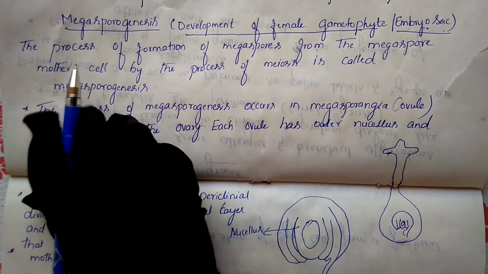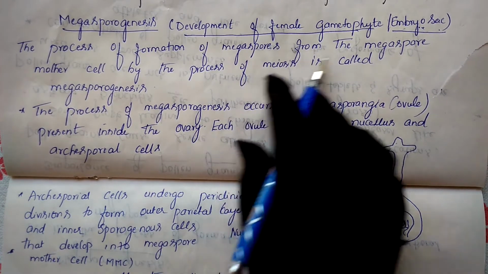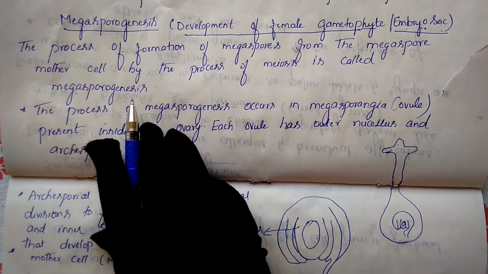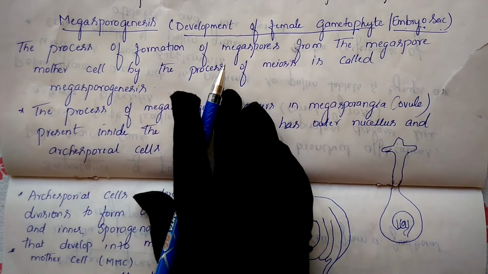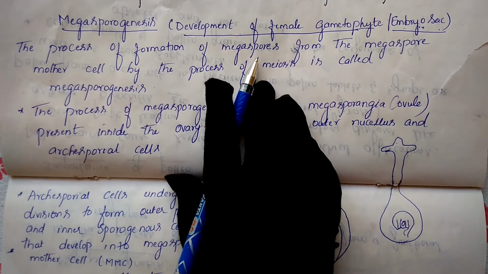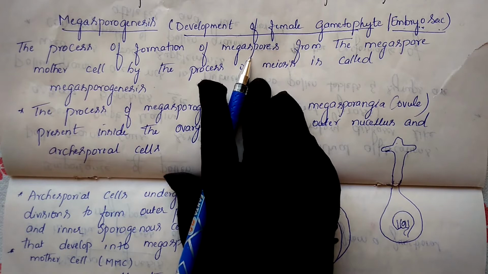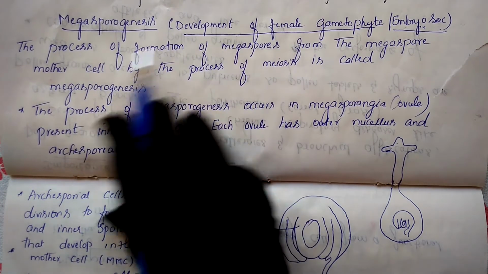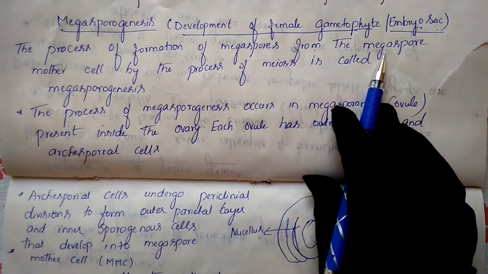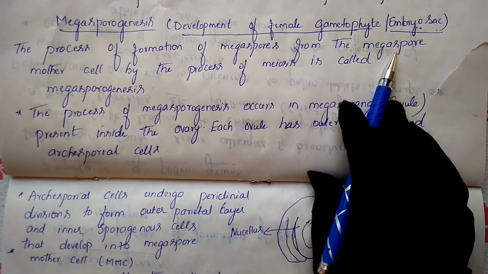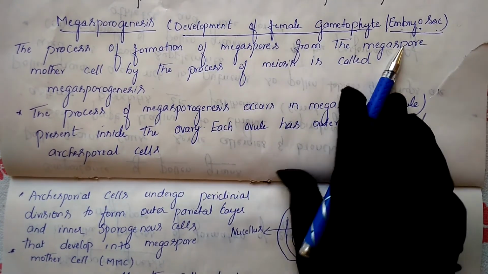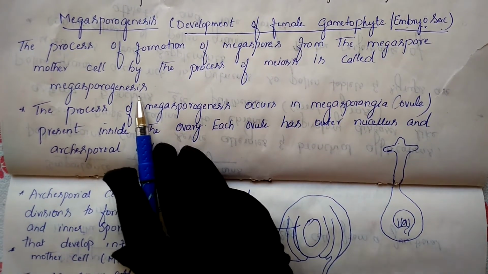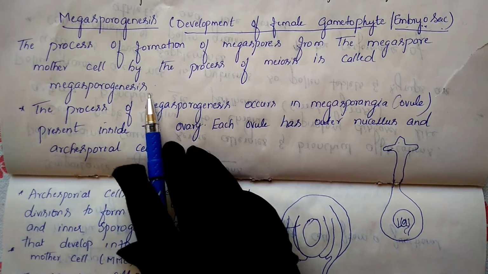Megasporogenesis means the process of formation of megaspores from the megaspore mother cell by the process of meiosis. It is a process where the formation of megaspores takes place, and these megaspores are produced from the mother cell. That's why this mother cell we call a megaspore mother cell. So the formation of megaspores from megaspore mother cells by meiosis is called megasporogenesis.